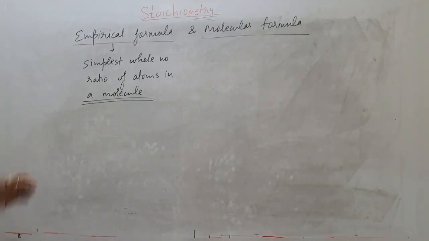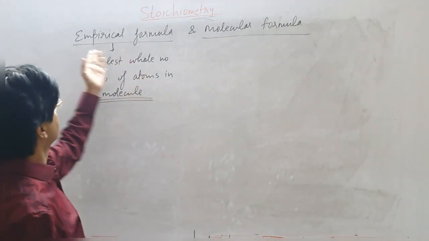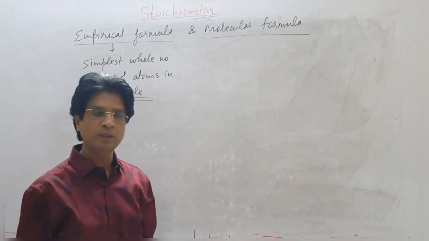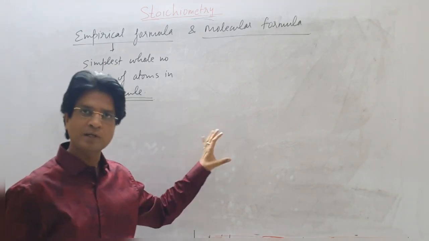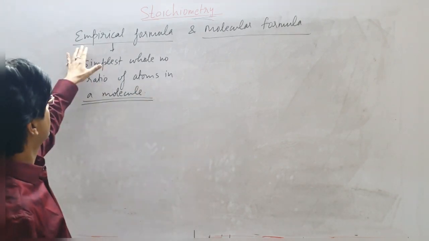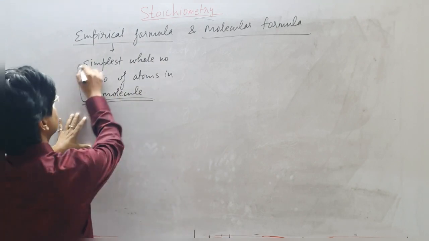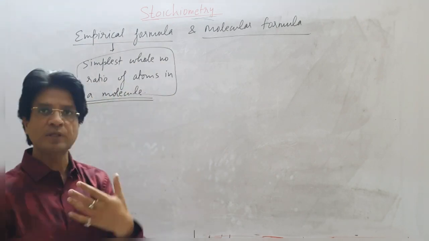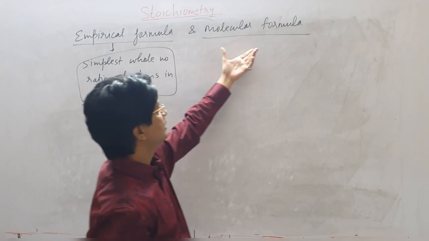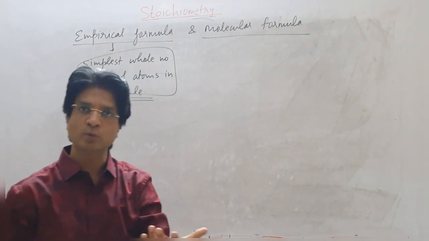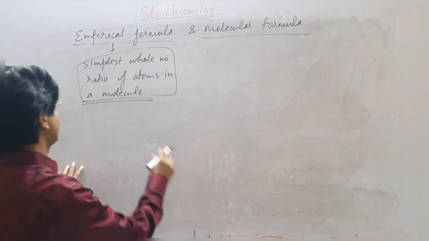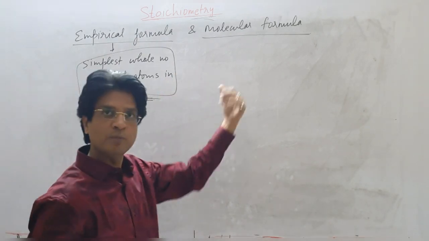Okay students, now let us come to our next topic, that is empirical formula and molecular formula. Very simple questions are asked on this. Let's understand. Empirical formula gives you the simplest whole number ratio of atoms in a molecule, while molecular formula gives you the exact number of atoms in a molecule.